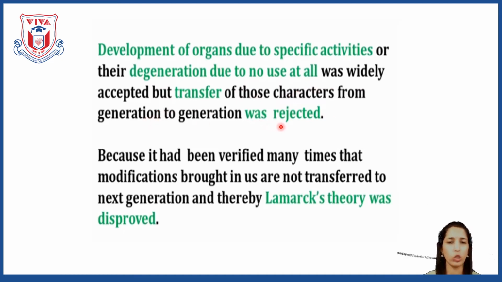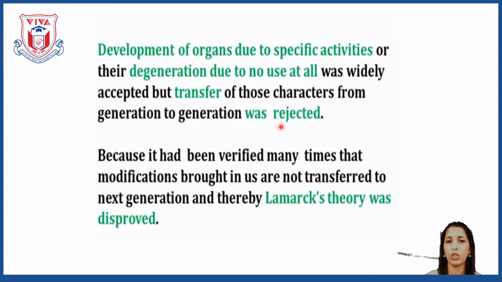Now when we talk about the iron smith, he is continuously hammering objects and that's why his shoulder has become strong. But it is not necessary that his next generation will have strong shoulders. Not necessarily his son or the next generation will have strong shoulders, because he has got this as an acquired character.